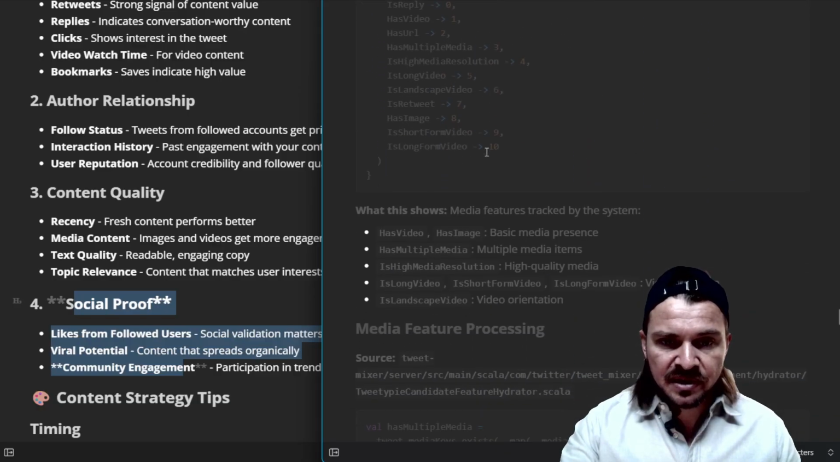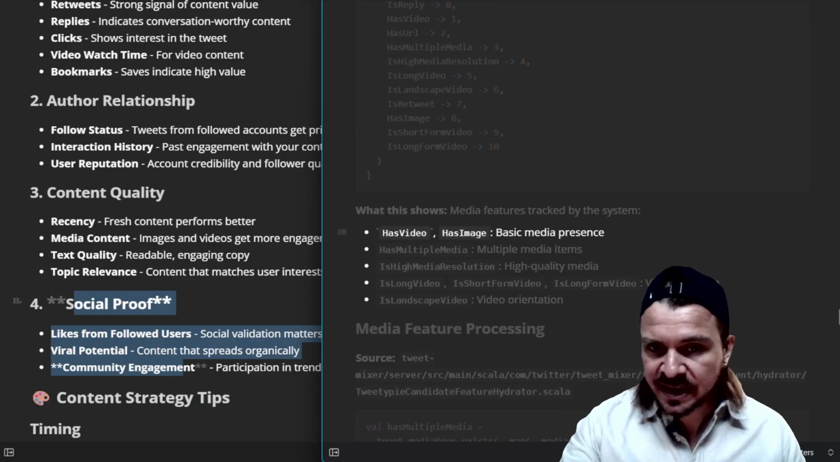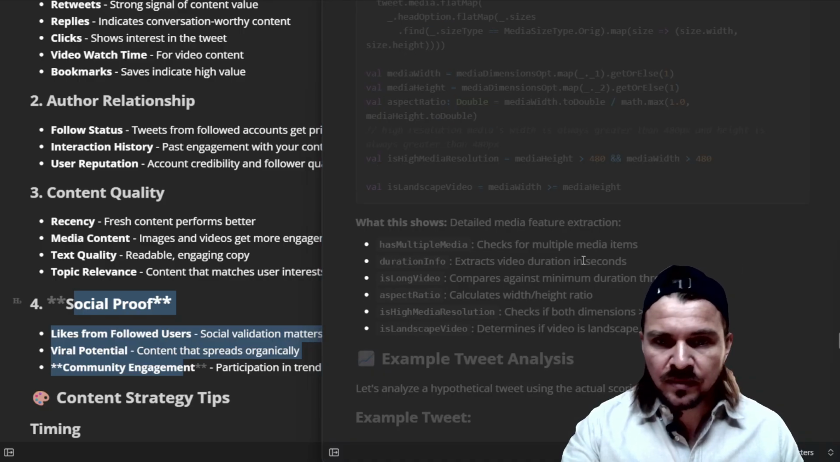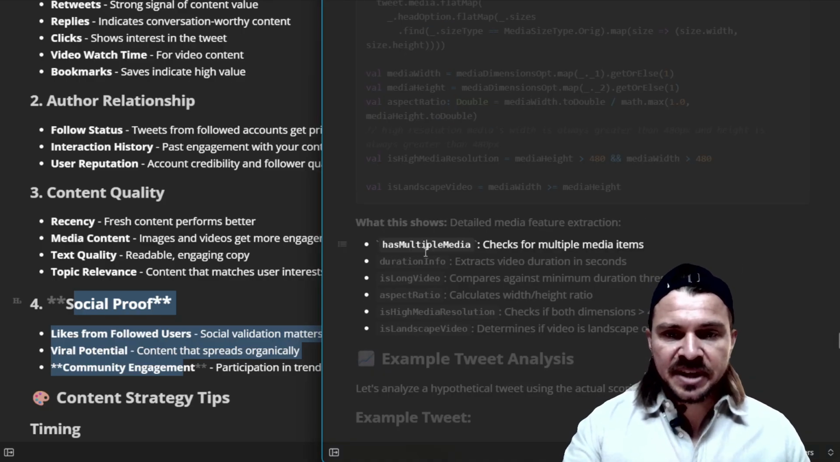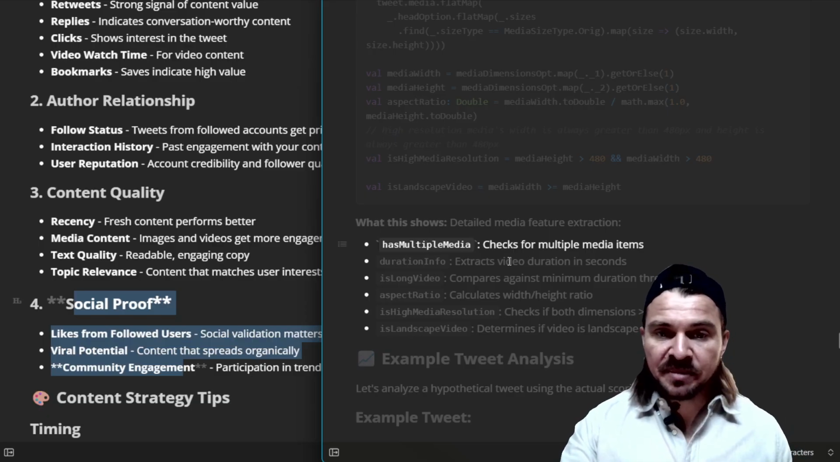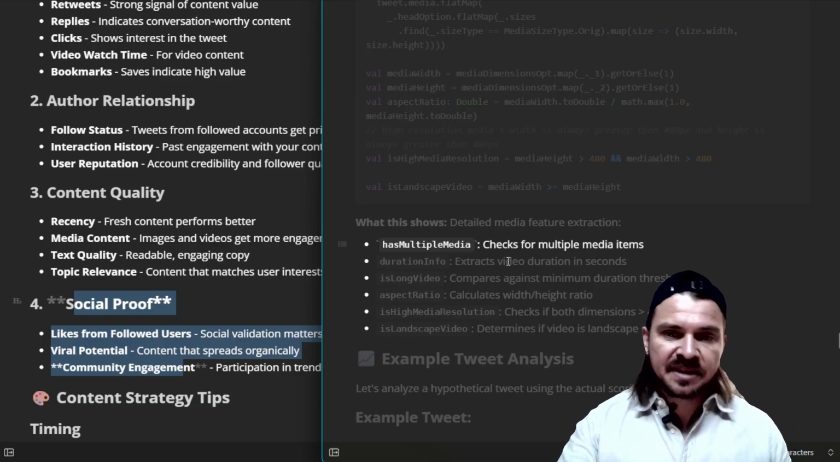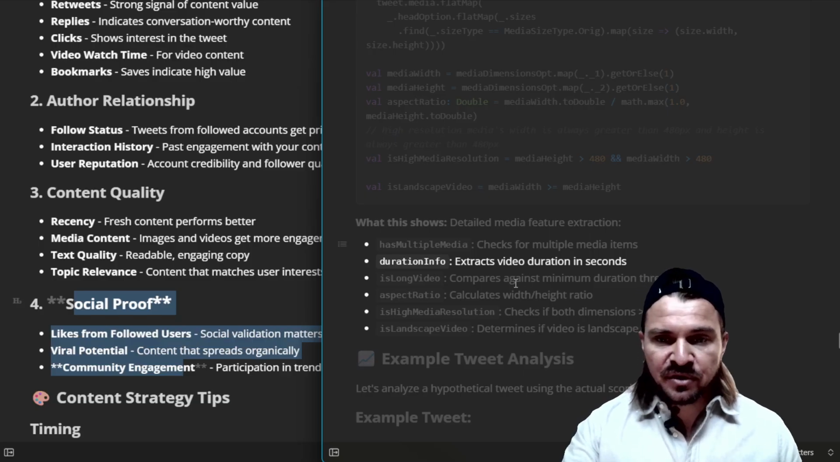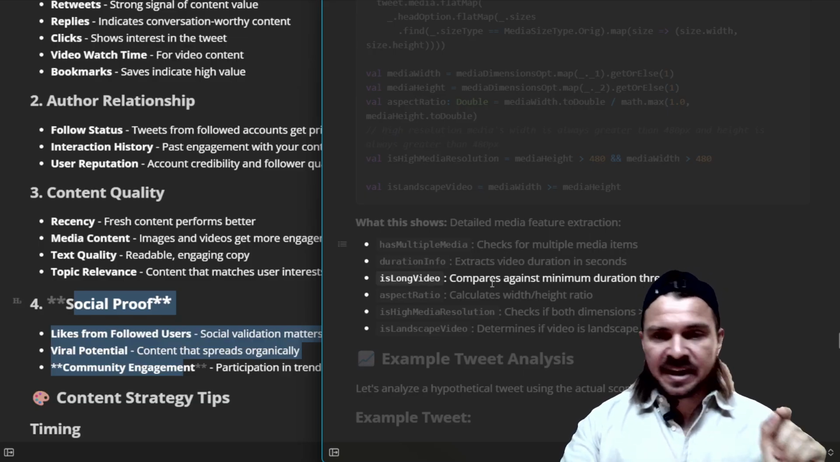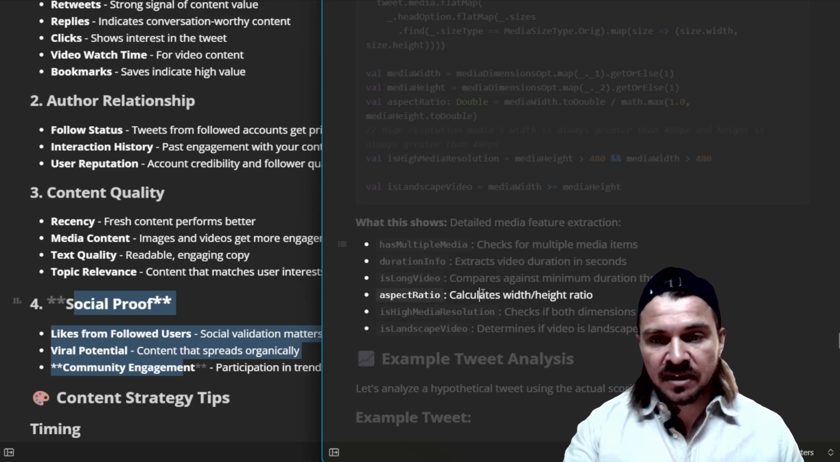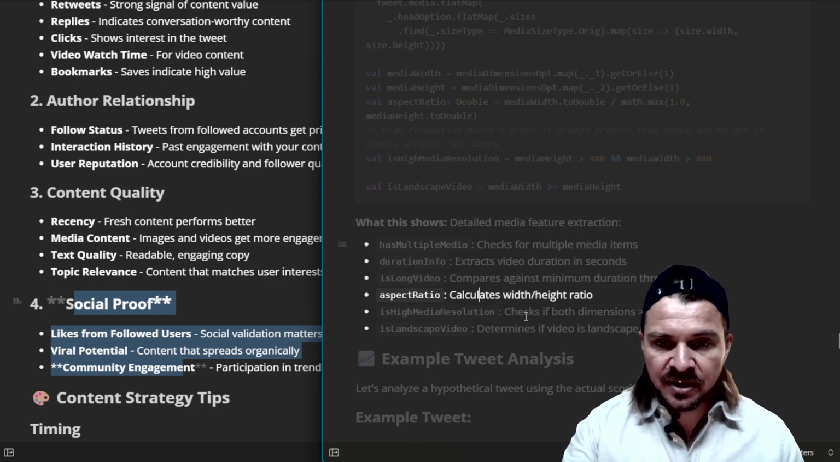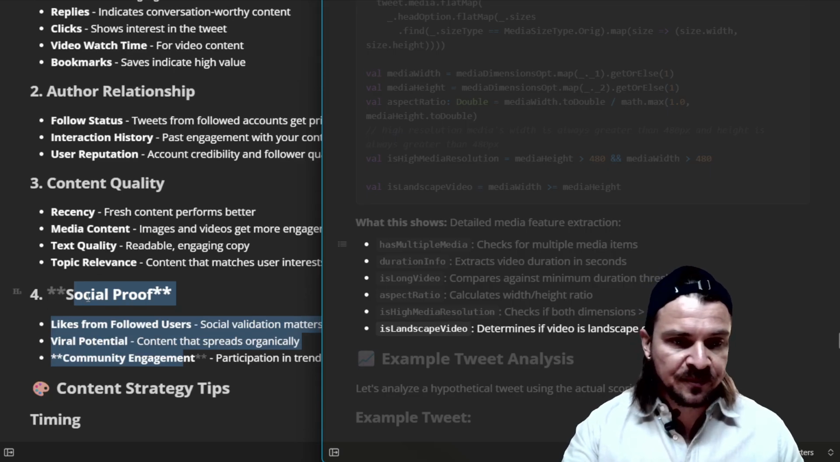Media features. Let's see. So let me just pause a second and find the important parts. Okay, here we go. This is what I was looking for. So essentially it's checking these things, right? Do you have multiple media? The more images you have, slightly more boost. Okay, again, the duration of the video is important. If it's like a 1 second video, then it's going to give you kind of like a negative boost. Yeah, the aspect ratio and all this stuff.